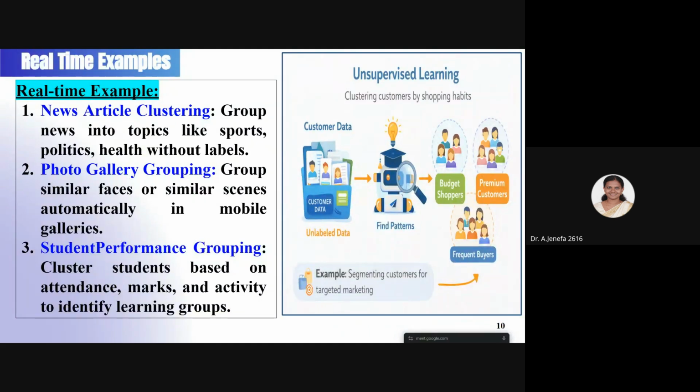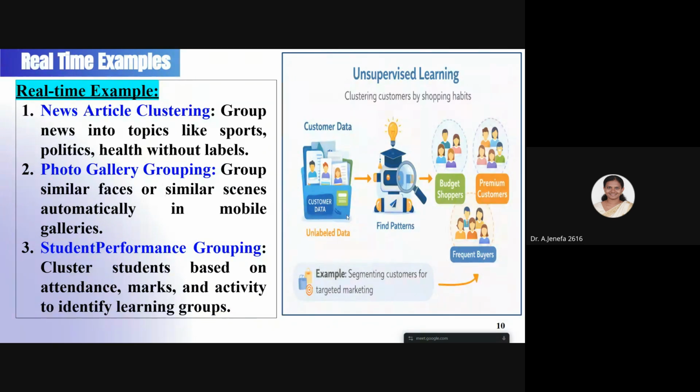So we categorize based on specific features. If I take the newspaper, how will you recognize that a particular content belongs to sports? Based on the patterns: whenever we take content from sports, it would definitely talk about sports-relevant content. So all the sports-relevant content will be clustered as one group, and the politics data will be clustered as another group. Then the content related to health will be categorized as one group. This kind of learning model is called unsupervised learning.